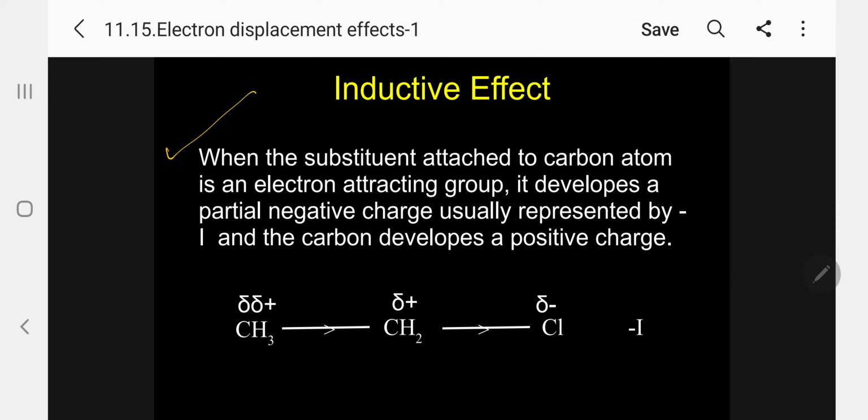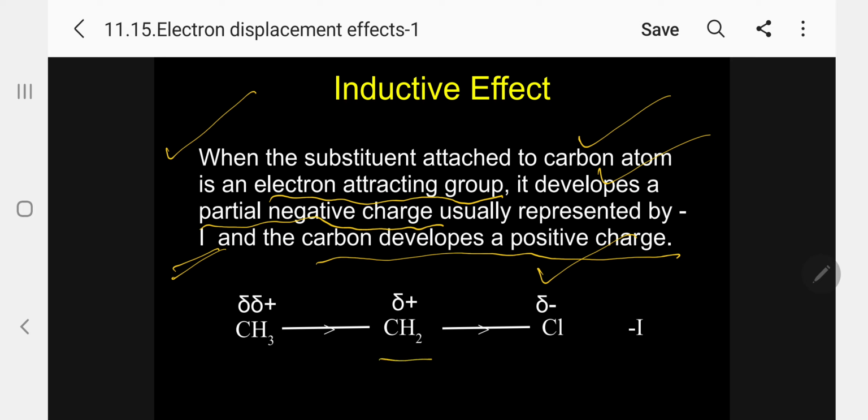So let me come back now. When the substituent attached to a carbon atom is an electron attracting group, it develops a partial negative charge, usually represented by minus I. And the nearby carbon develops a positive charge, represented by delta plus.